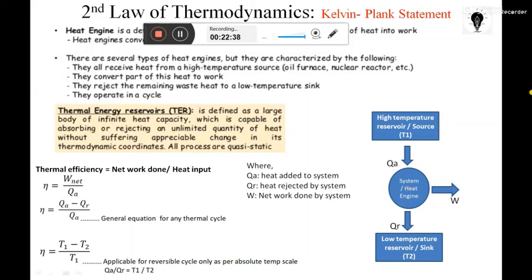So 100% thermal efficiency is not possible.